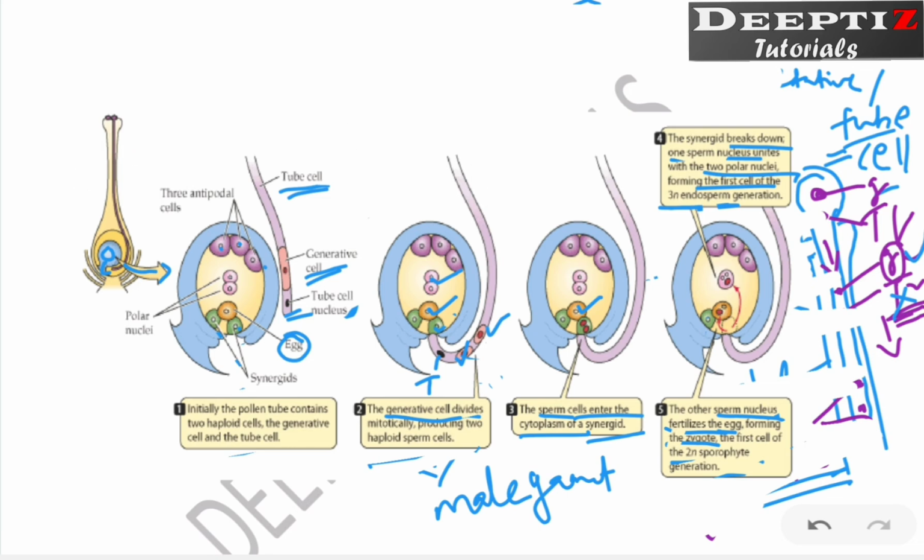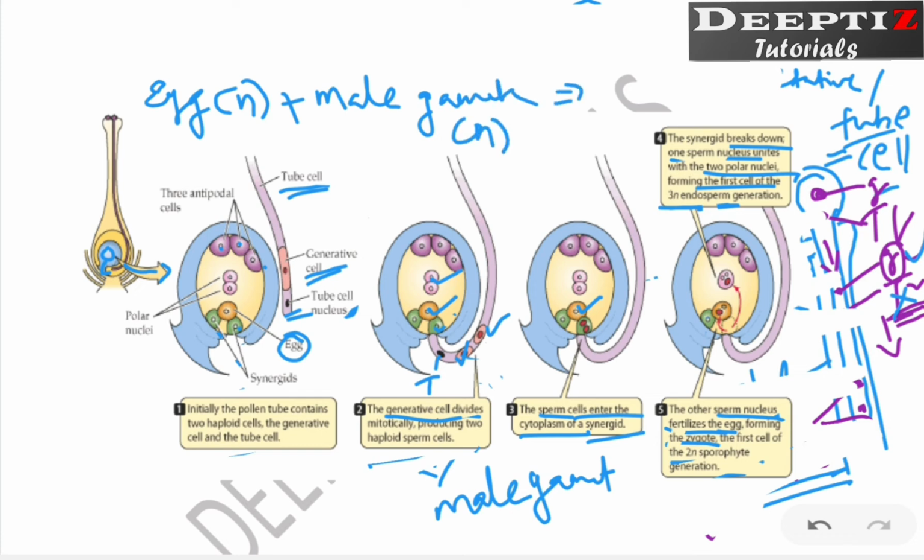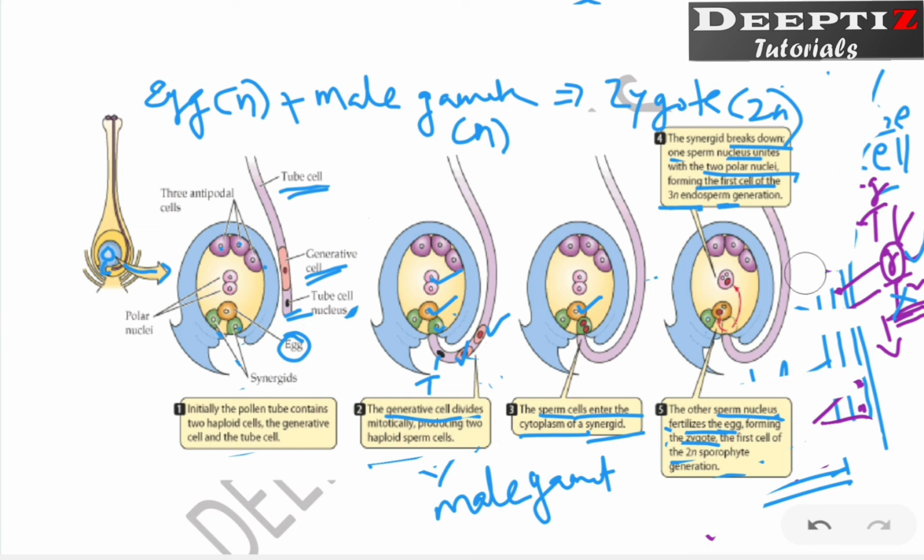The egg cell, which is haploid, with the male gamete, which is also haploid, forms what? We call it the zygote, which is 2n. This is the zygote now.